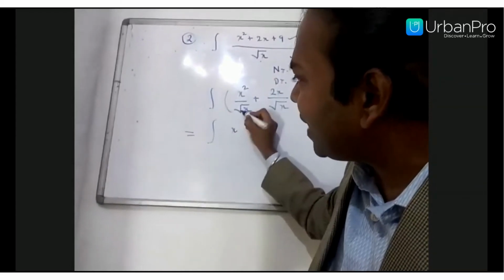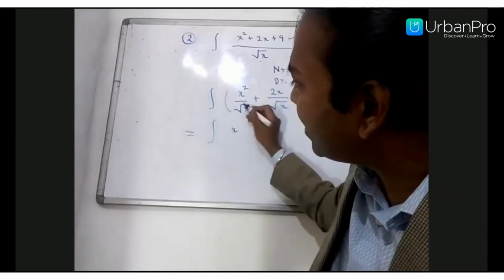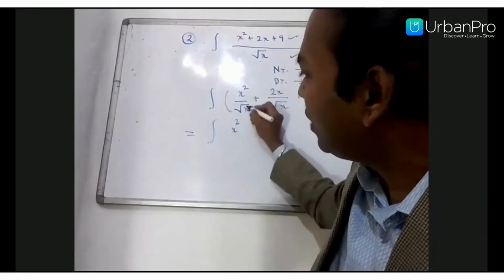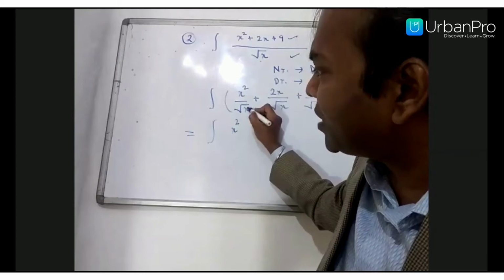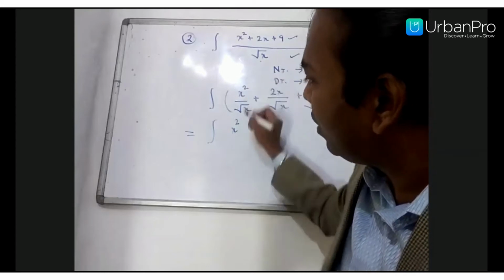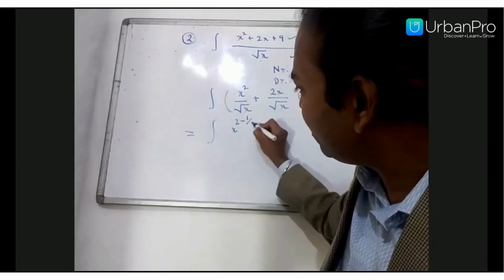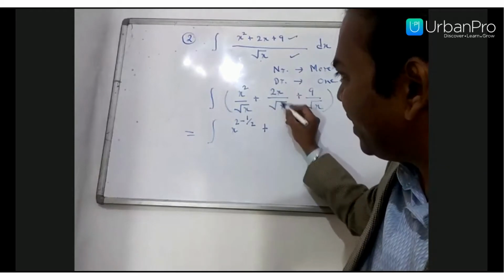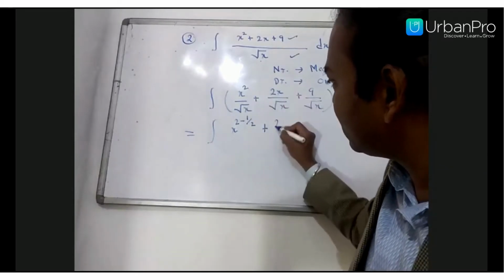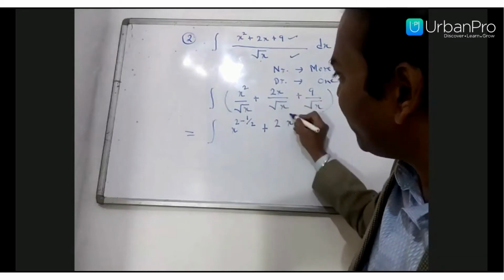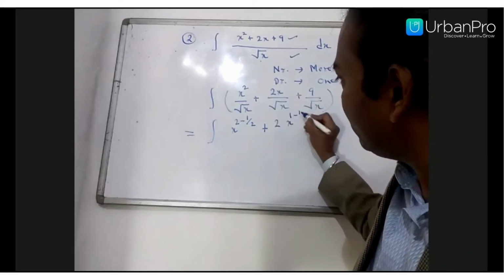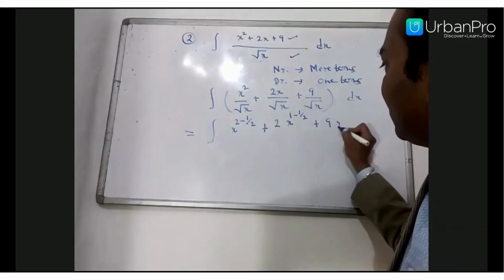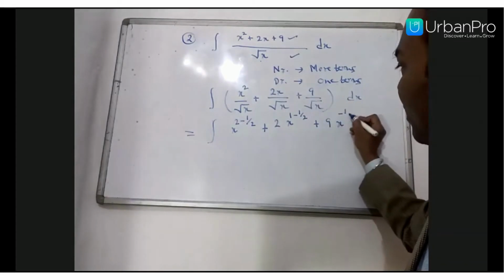If you bring the denominator up, it becomes x raised to the power 2 minus 1 by 2. Plus the same here, x power 1 minus 1 by 2, and plus 9 x raised to the power minus 1 by 2.